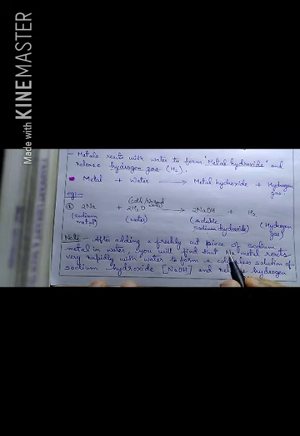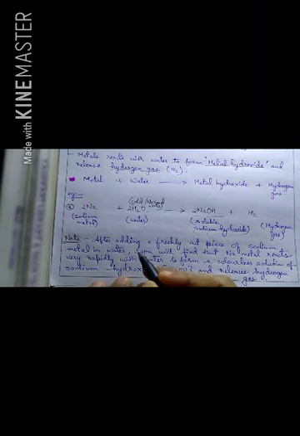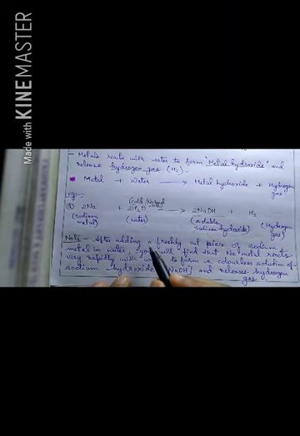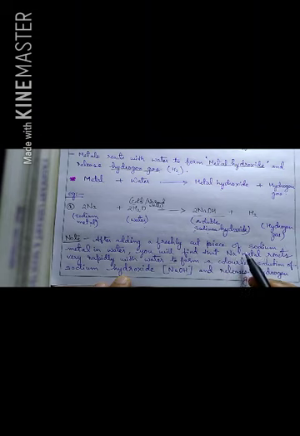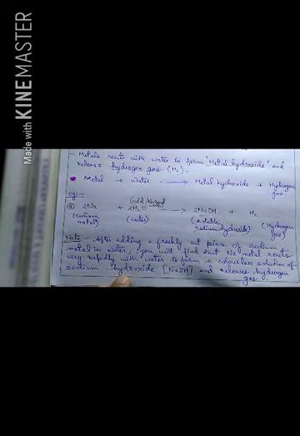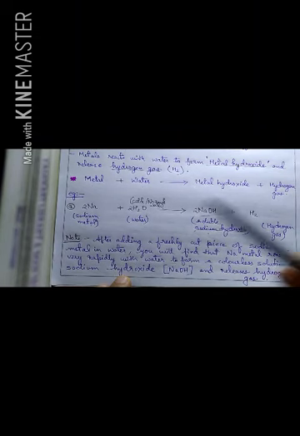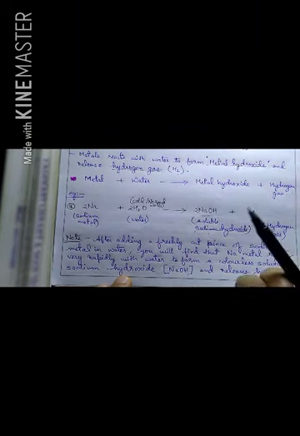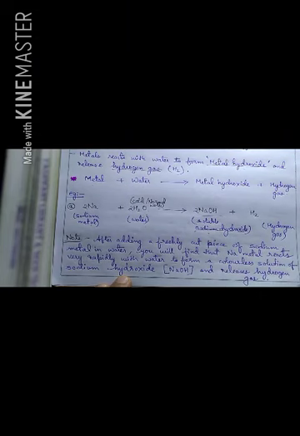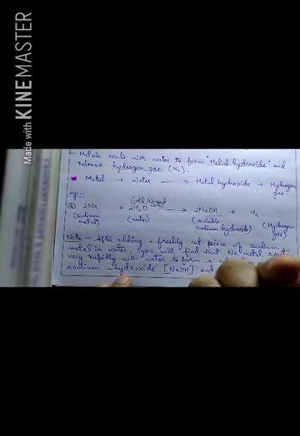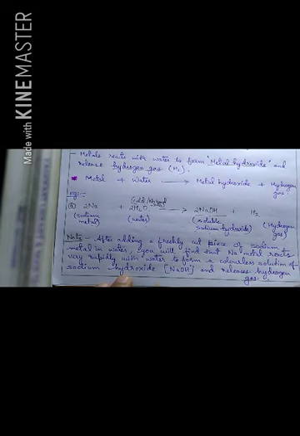So children, you can understand here very nicely. That's why I have written the same thing in the form of a note here. Let us read here and then we will understand very nicely. See, after adding a freshly cut piece of sodium metal in water, you will find that sodium metal reacts very rapidly. You will find that sodium metal starts moving round and round in the beaker, and a good amount of effervescence is coming. That effervescence is of hydrogen gas. But after a few seconds, you will see that sodium starts burning on the water. Yes, you will see a yellowish or orange colored flame over the water.